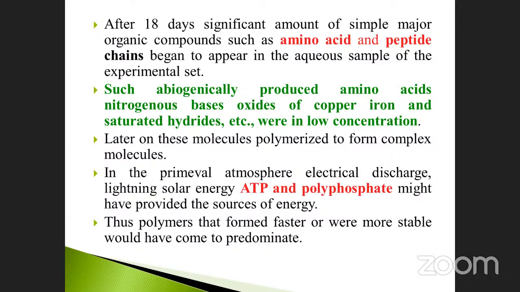Simple molecules, compound molecules. The compound molecules produced complex molecules. The complex molecules undergo further electrical discharge, lightning and solar energy to produce a high energy compound such as ATP and polyphosphate. This is the final stage of the energy. That means this is the end. This is predominant in nature. Predominance: so many ATP molecules are formed. As a result, what happened?